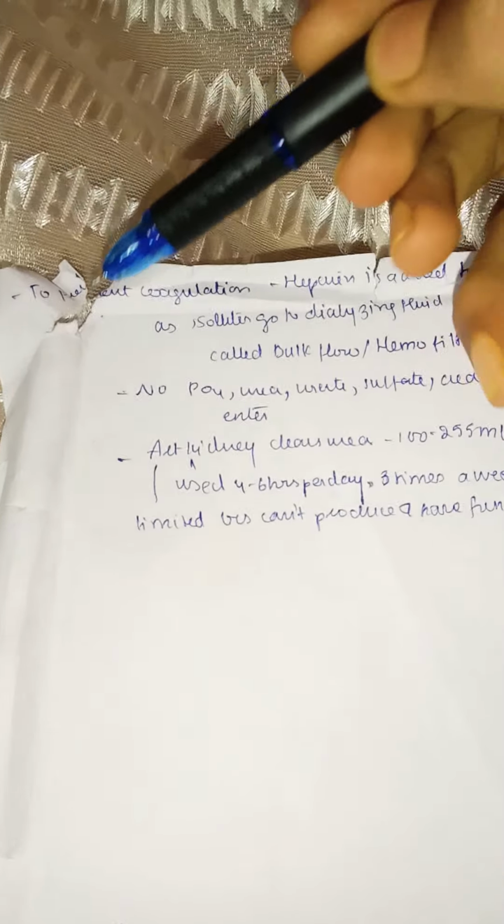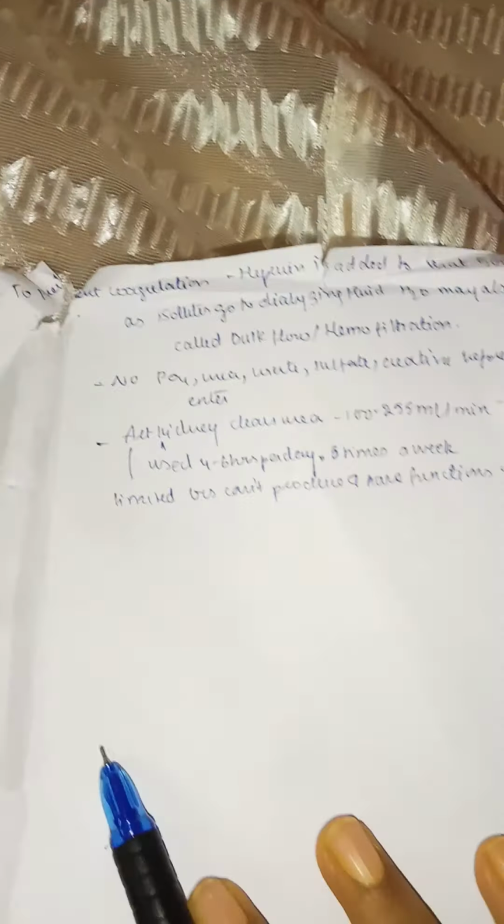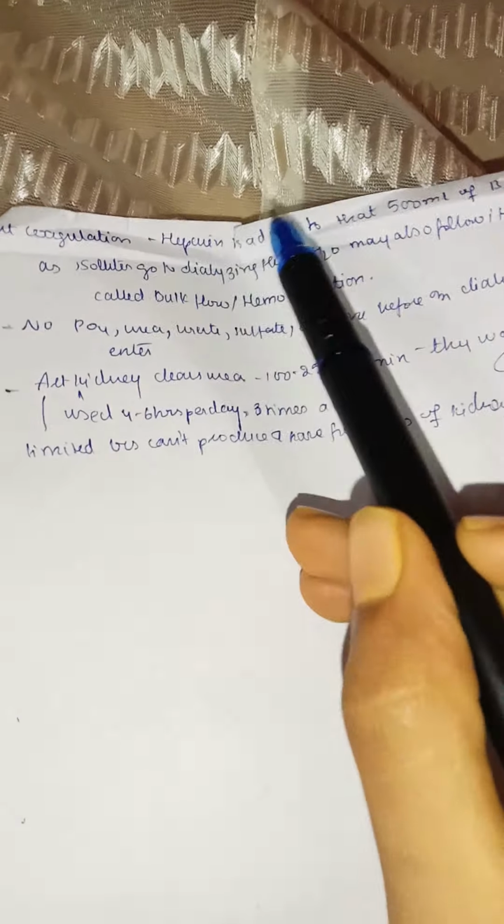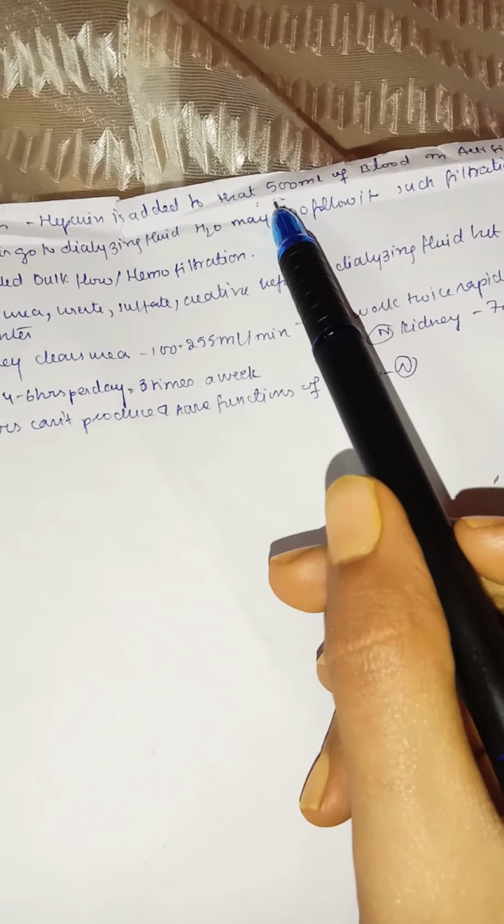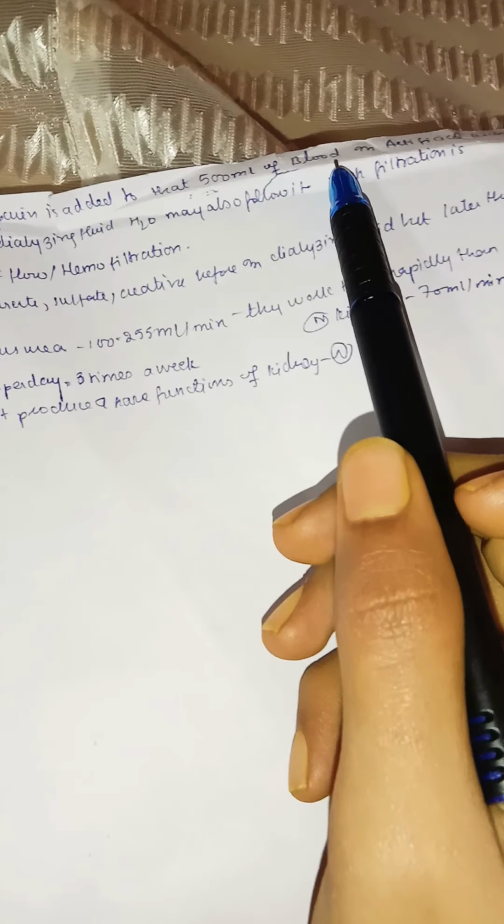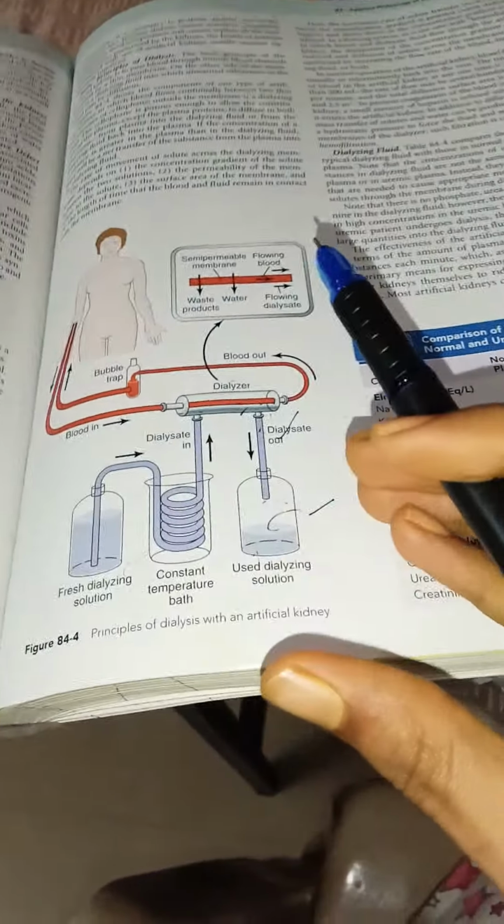Now you can see the blood is outside the body, so of course it will get coagulated. To prevent coagulation, we are using heparin here. Heparin is added to that 500 ml of blood in an artificial kidney. So actually only 500 ml of blood is filtered by means of this dialysis.